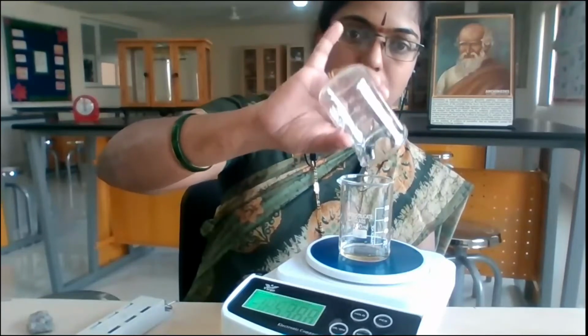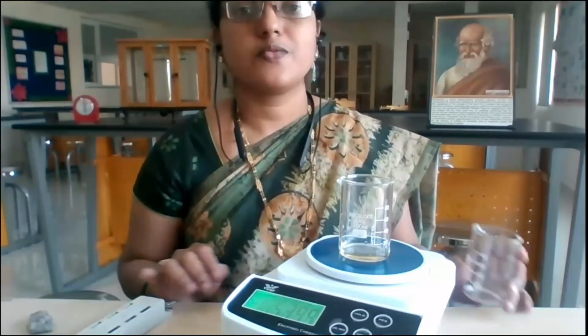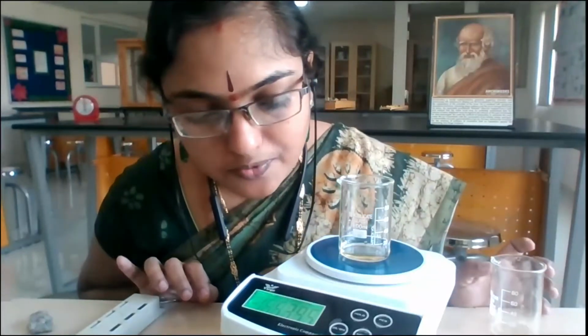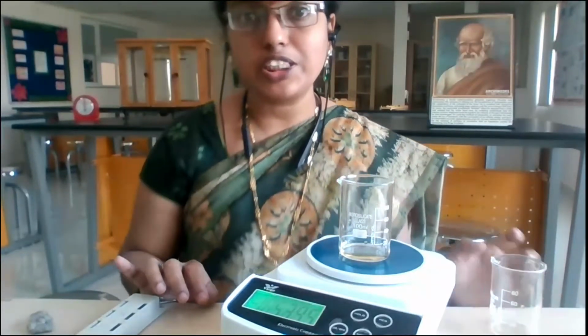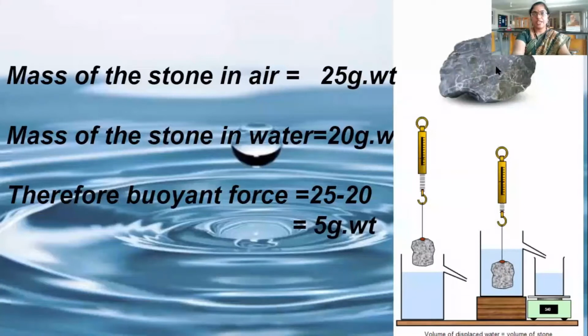This is our third step. What is the reading on the weighing machine? 53.95. We calculated first the mass of the stone in the air, that is 25 gram weight, and the mass of the stone in the water, that we got as 20 gram weight. And if you subtract the mass in water from the mass in air, we will get the buoyant force.